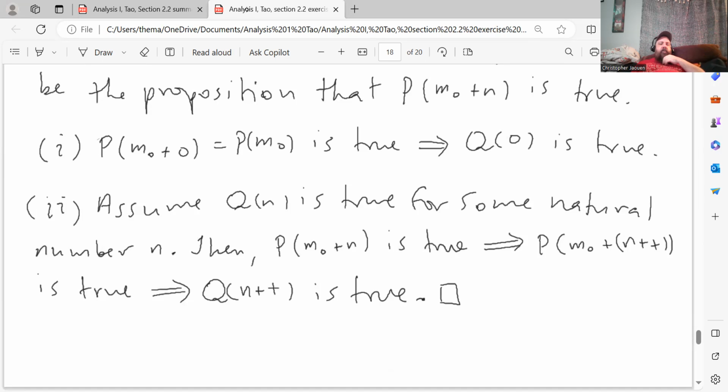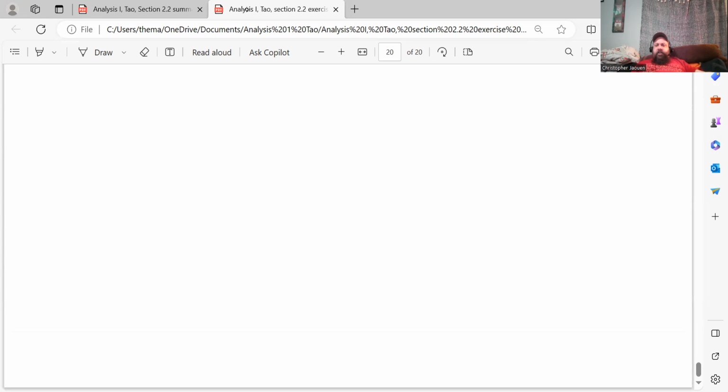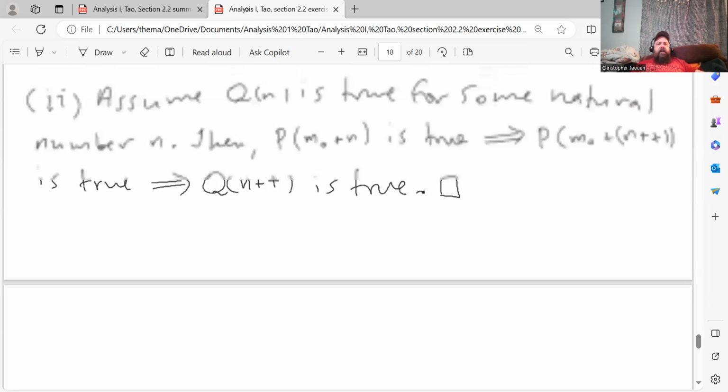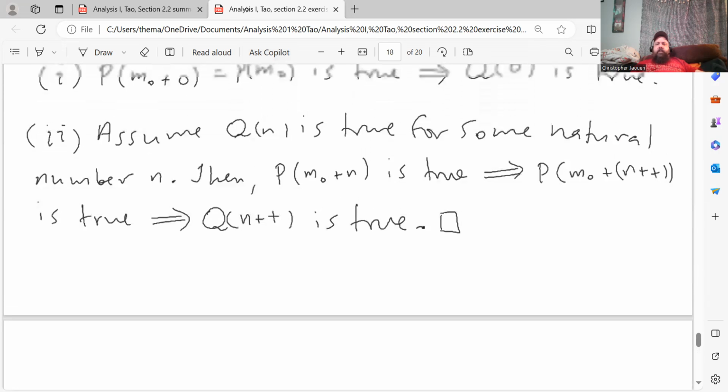Step 2: assume Q of n is true for some natural number n. Then P of m naught plus n is true, which implies that P of m naught plus the successor of n is true, which implies that Q of the successor of n is true. And that satisfies the induction. So, I think that's it. That's the last question for this exercise set. Let me stop the screen share.